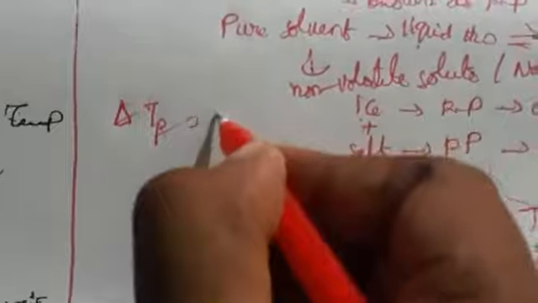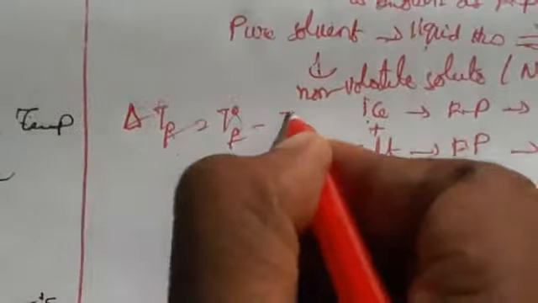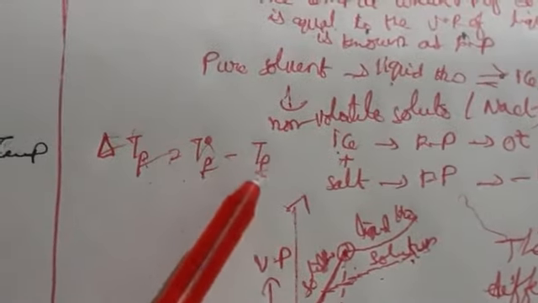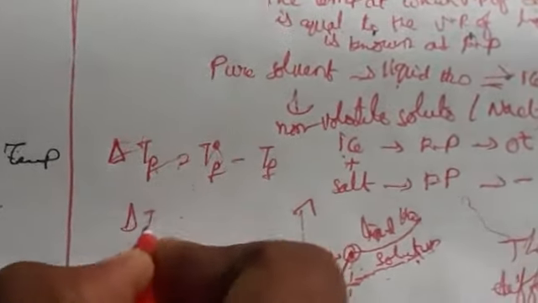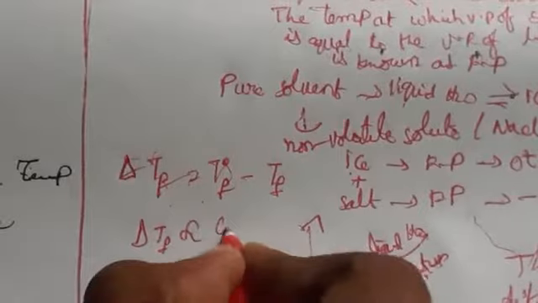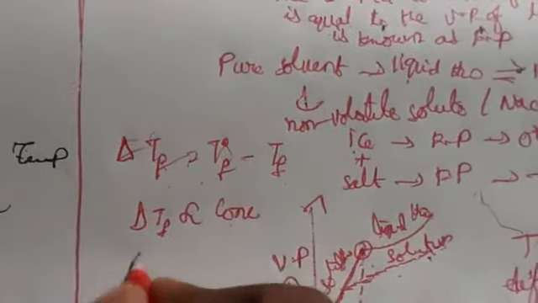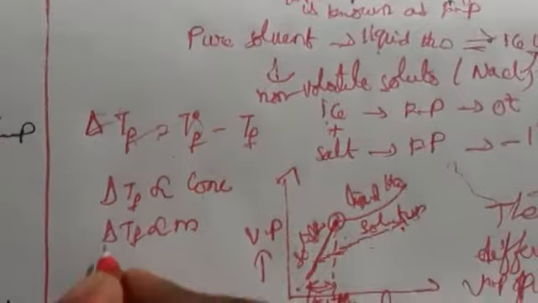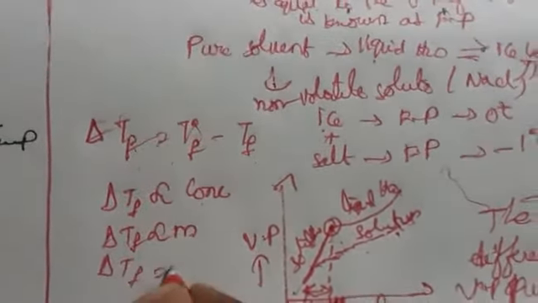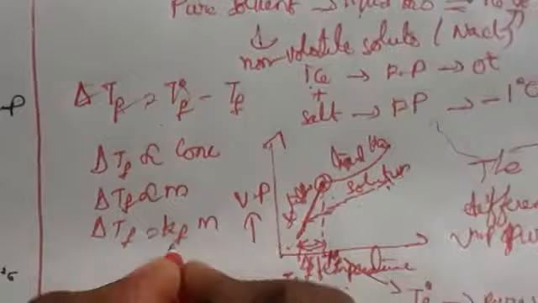TF is equal to T naught F minus TF, where T naught F indicates the pure solvent of the liquid and TF indicates when a non-volatile solute is added, meaning the solution. So this is nothing but depression in freezing point. In a similar way, the depression in freezing point is directly proportional to the concentration of the solution. Here, delta TF is directly proportional to the molality of the solution. So we can write delta TF is equal to KF into m,